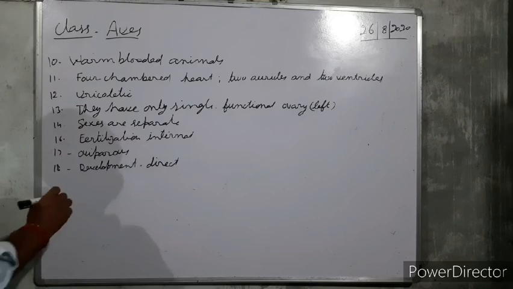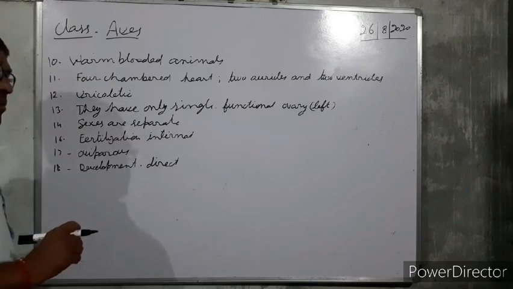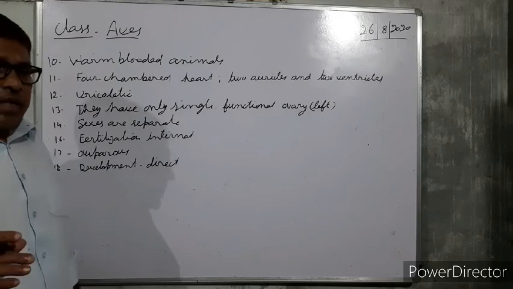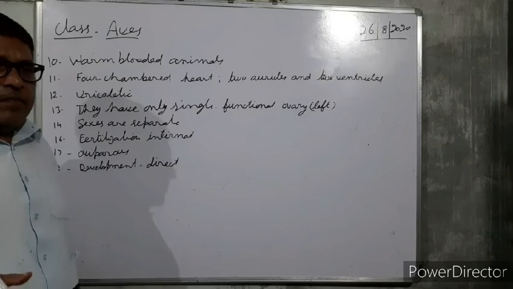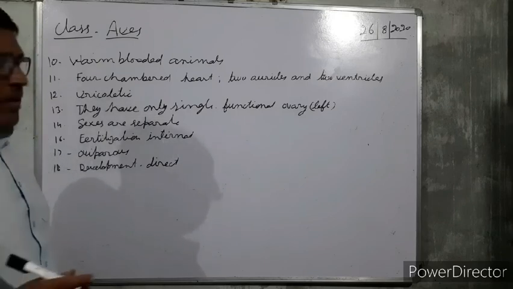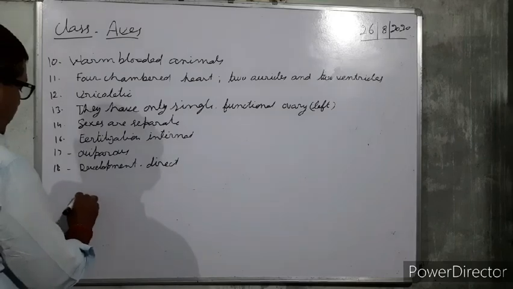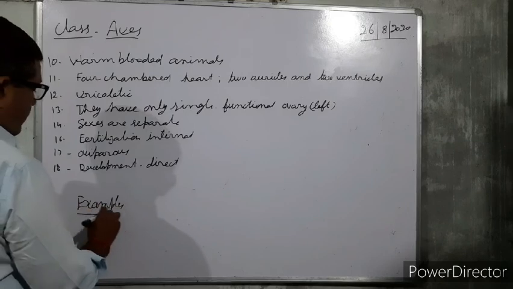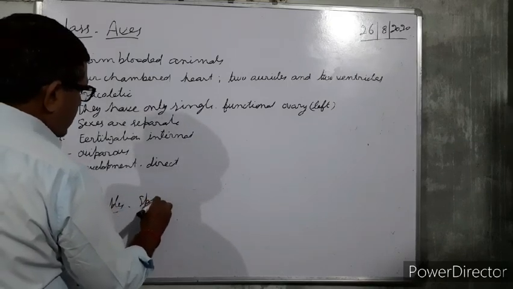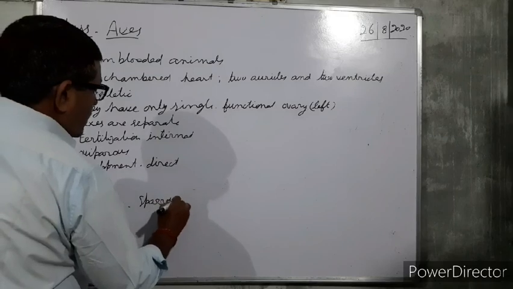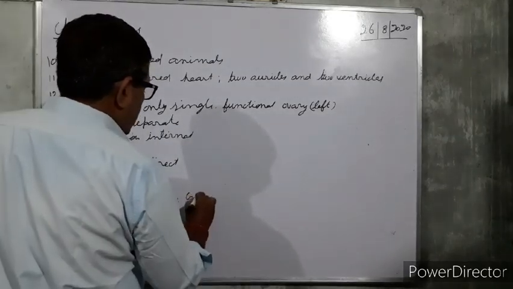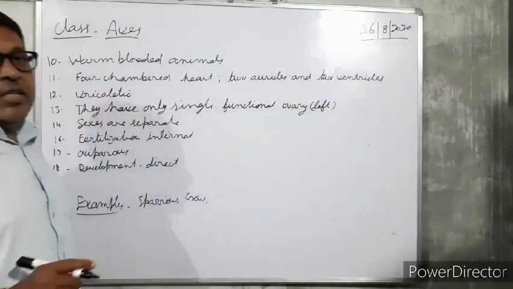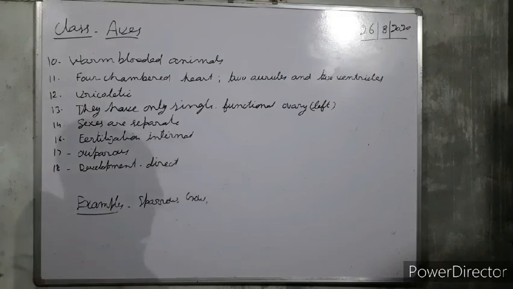Some examples of Aves, different types of birds, such as sparrow, crow, and parrot, etc. These are a few examples of the birds. You can write some examples of the birds.